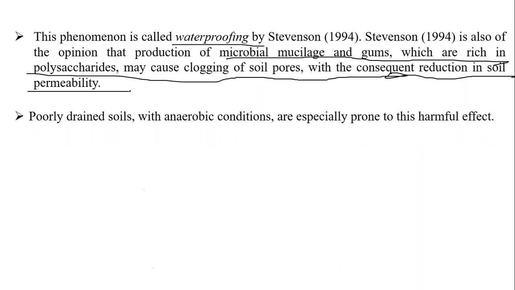If there is no proper drainage and the mucilage is already blocking the pores, permeability reduces, and combined with poor drainage, anaerobic conditions will prevail. This leads to a more harmful effect.